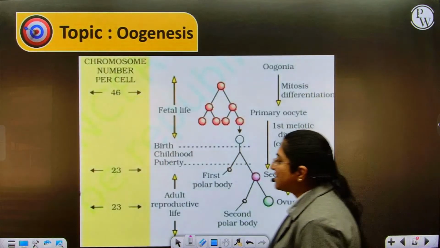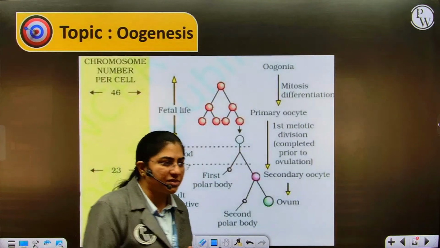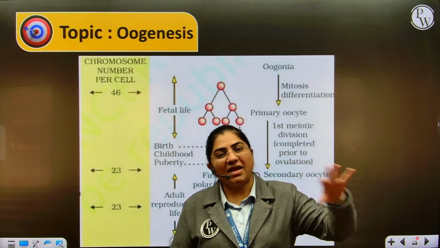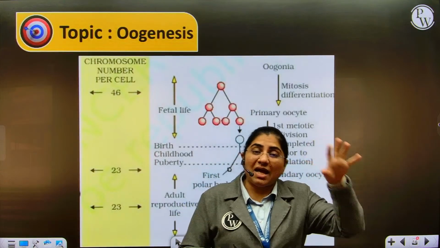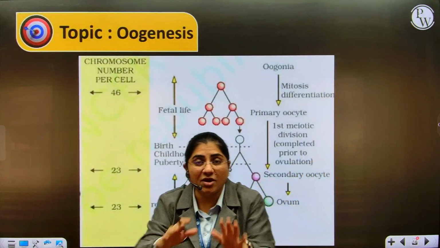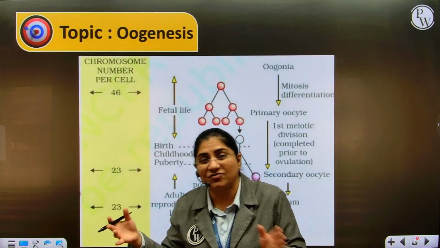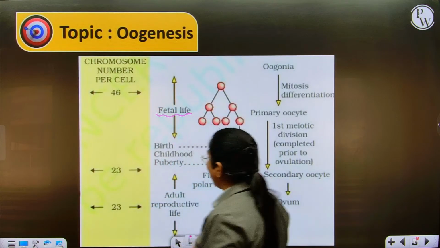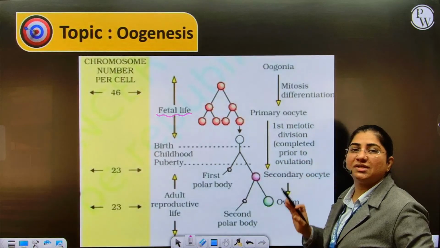Now, how do these produce gametes? When we are talking about the female reproductive system, there is a slight difference with respect to the male reproductive system. In the male reproductive system, the process started at puberty and continues till the last day of the male's life. But in the female reproductive system, the process of oogenesis, that is formation of ova, starts in the fetal life itself and will only be completed once fertilization takes place.